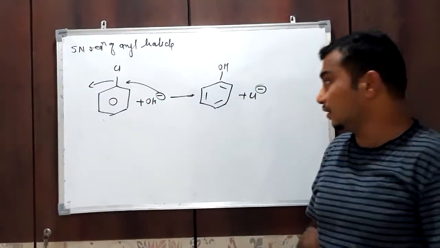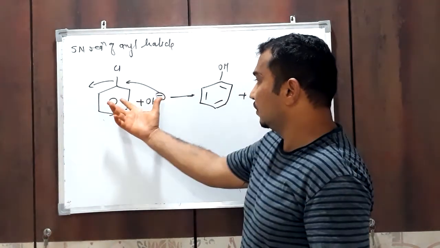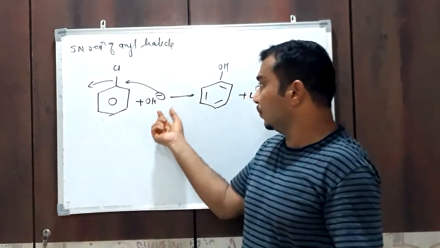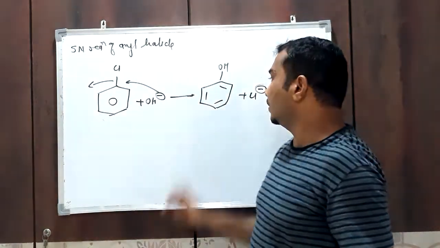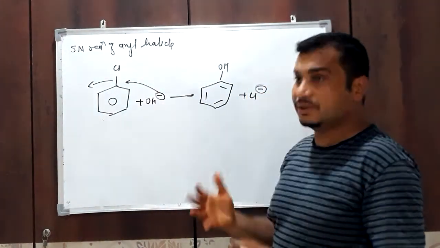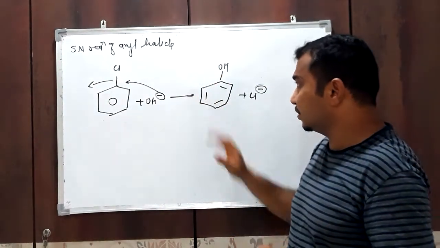Why? The reason is already explained: this bond is much stronger, so it is very difficult for the nucleophile to break this bond first, and that's why this reaction will not take place at normal condition. SN1 mechanism is not possible, SN2 is also not possible.